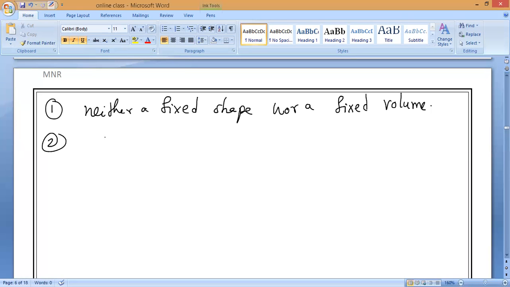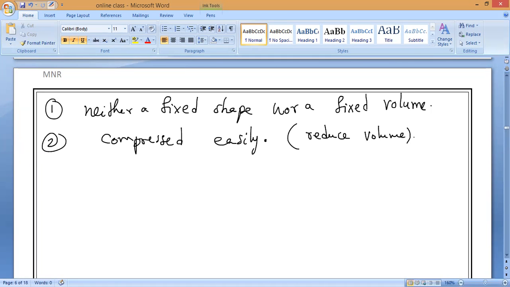So why can they be compressed easily? Because the intermolecular force is less. So the gap between the particles is more, or not? More, sir. That is why we can compress them easily. That is the second point.